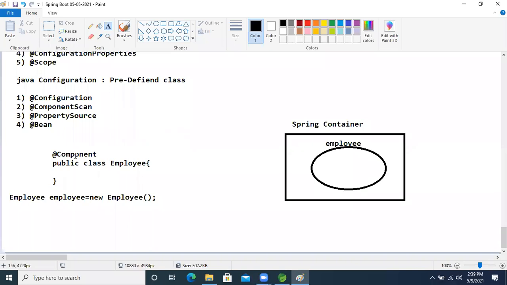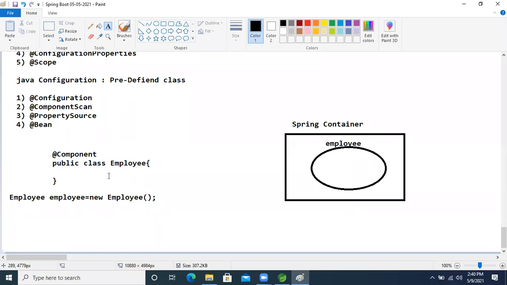If we give the instruction to the IOC container, hey IOC container, create the object of our Employee, then we need to apply on the top of the class the @Component annotation, guys. The @Component annotation.